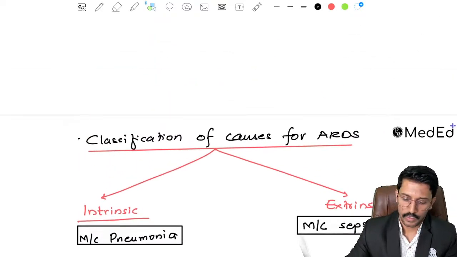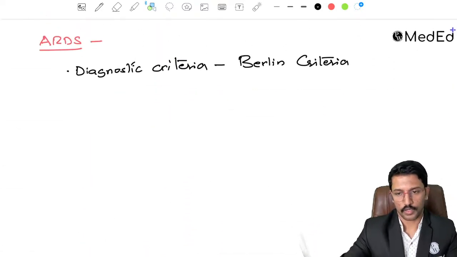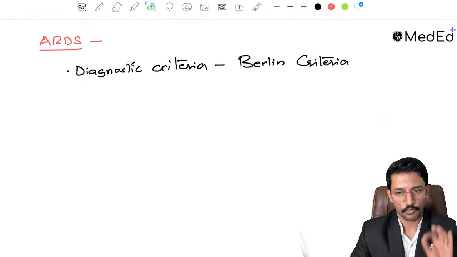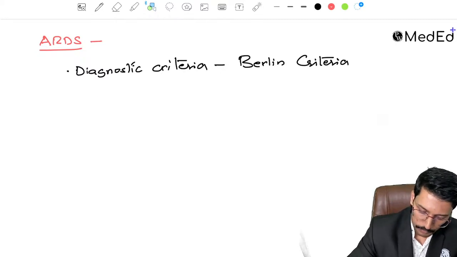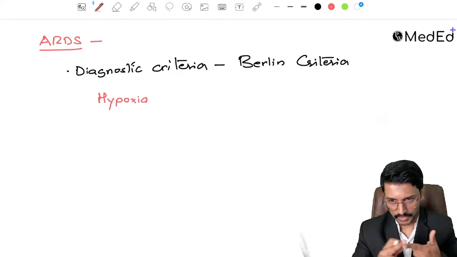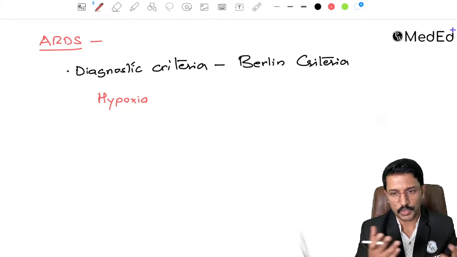Okay. Now how do you diagnose ARDS according to Berlin criteria? According to Berlin criteria, we need to meet 4 important requirements. The first important requirement is hypoxia. To call it acute respiratory distress, it should be acute. There should be respiratory distress, and the distress is because of hypoxia.